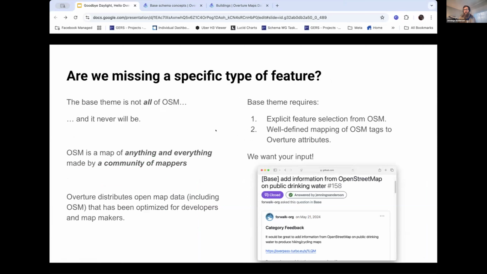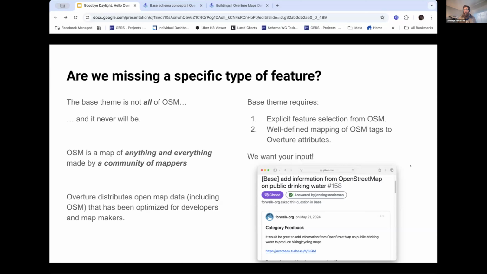So what if we're missing a specific type of feature that you would like to see in the data from OpenStreetMap? The base theme is not all of OSM, and it never will be, right? OSM is a map of anything and everything made by us, a community of mappers. Overture, on the other hand, is distributing open map data, including OSM, that's been optimized for developers and map makers. And so to get data into the base theme, it requires explicit feature selection from OpenStreetMap, as well as a well-defined mapping of how those OSM tags are going to map to those Overture subtypes or classes.